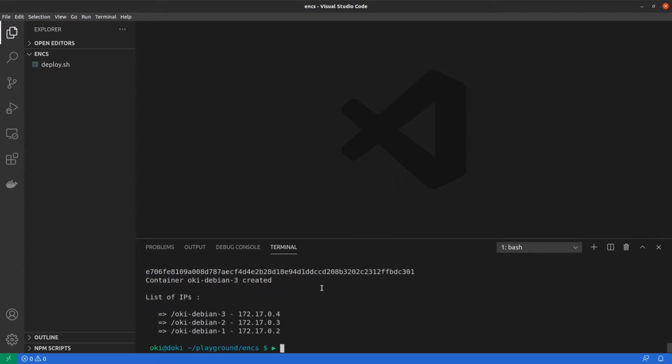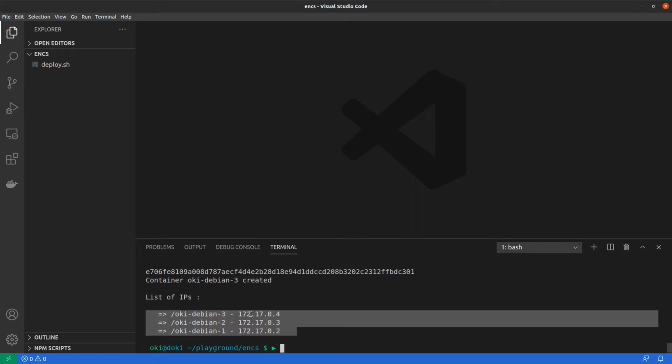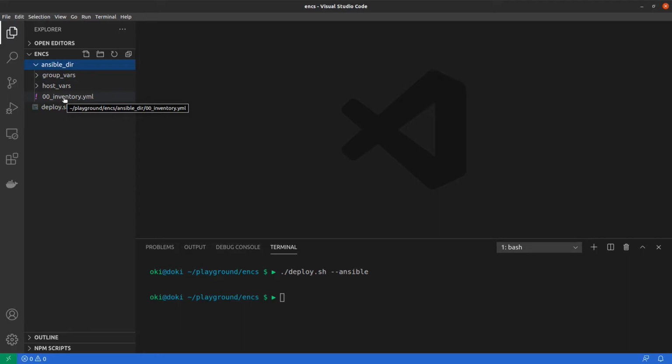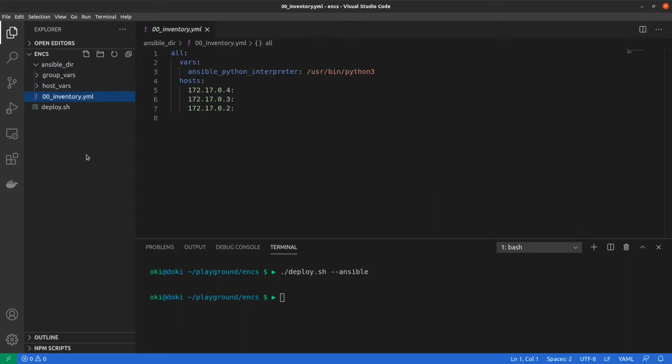This script creates 3 containers, and I have 3 IPs. To help me do it more quickly, I use --ansible, and --ansible creates a directory, ansible_dir, and in this directory we now have one inventory file with my 3 IPs.